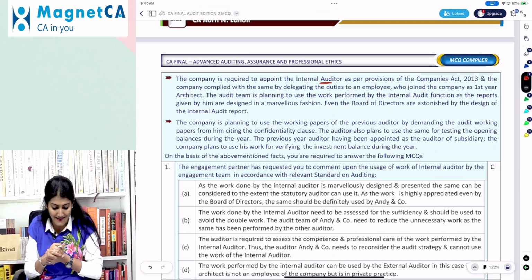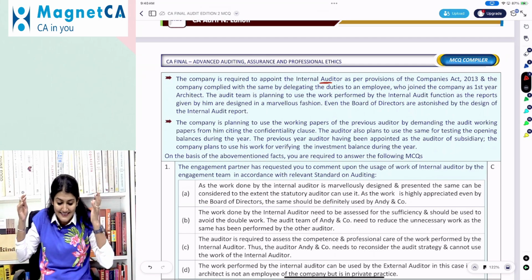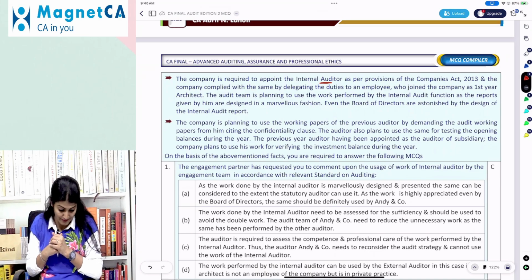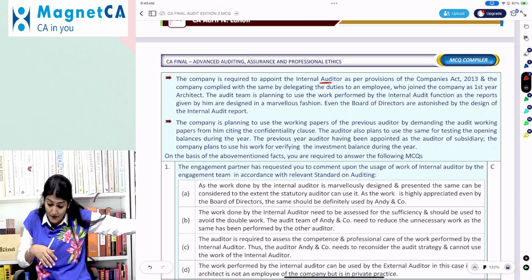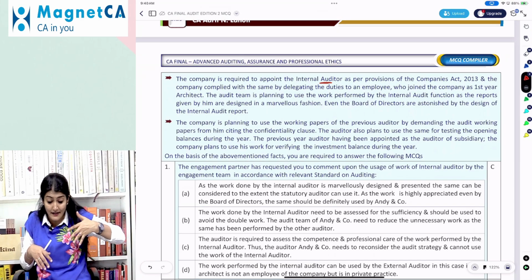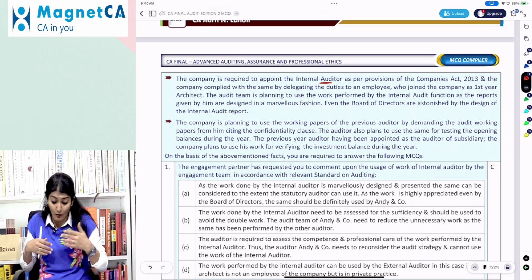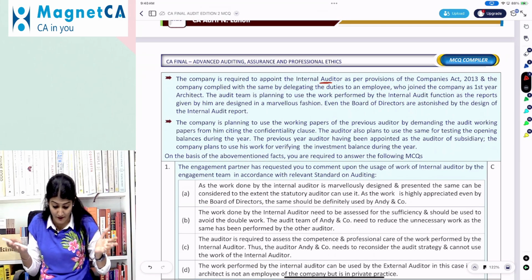So he designed the reports in a marvelous fashion. Even the board of directors are astonished by the design of the internal audit report. The company is planning to use the working papers of the previous auditor by demanding the audit working papers from him, citing the confidentiality clause. The auditor also plans to use the same for testing the opening balances during the year.